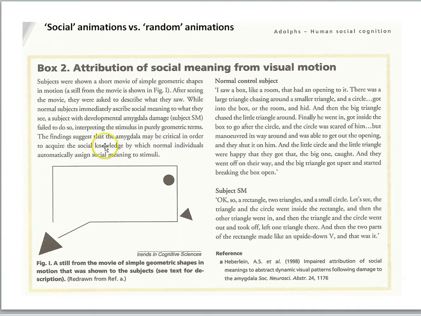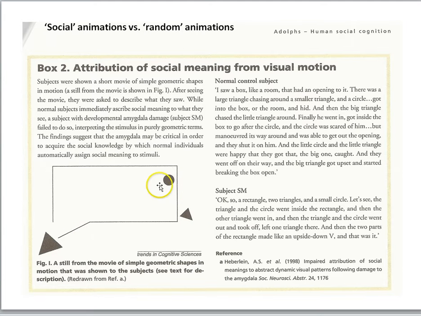Now here's one final contrast I wanted to share, and we'll call this the social animations versus random animations. And I'll show you some video clips of this in class, but the idea is there's a little scene going to play out between some shapes, a circle, a triangle, small triangle, big triangle. And when these objects move in certain ways, it is very easy to interpret it as a social interaction, that these geometric figures actually have goals and intentions and emotions, etc.